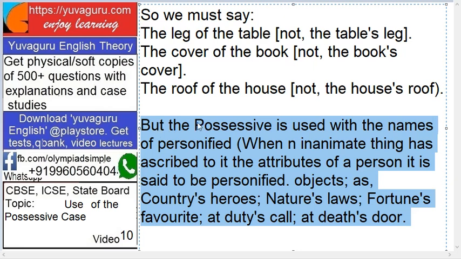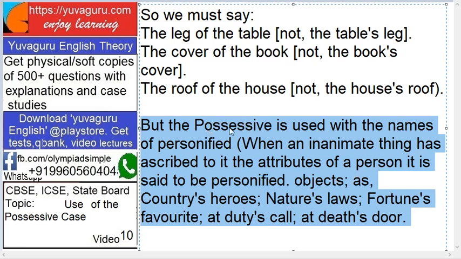But the possessive is used with the names of the personified. Personified means, in simple language, when a non-living thing is given the attributes of a living thing. When an inanimate thing has ascribed to it the attributes of a person, it is said to be a personified object.